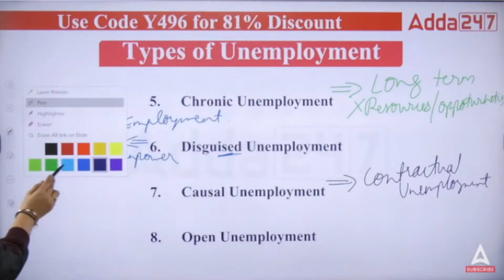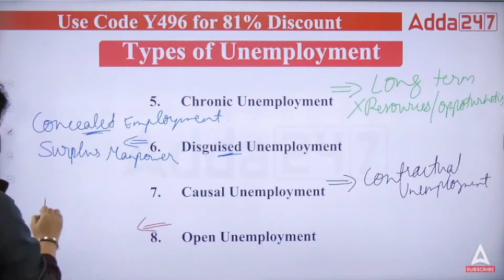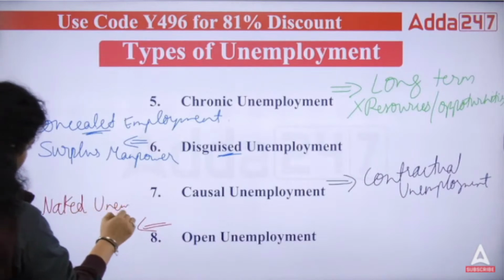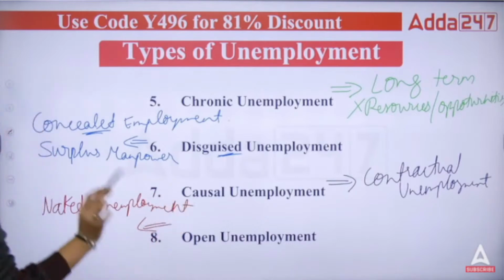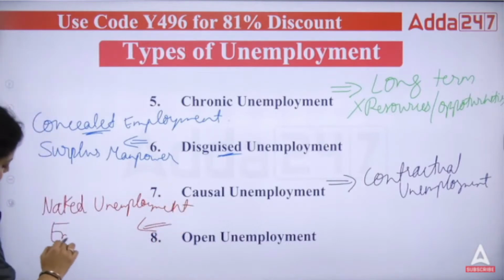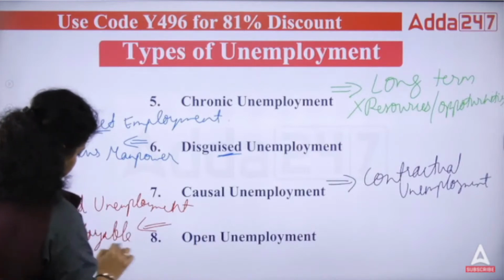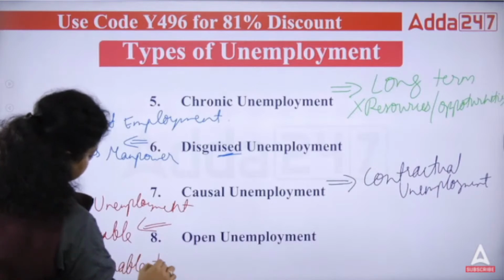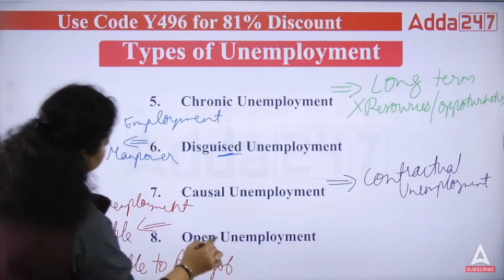Now, the next type of unemployment is open unemployment. It is also known as naked unemployment. This is the type of unemployment when a person is employable but unable to find a job. What is the meaning of employable?